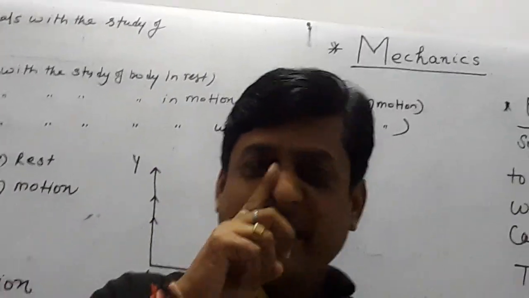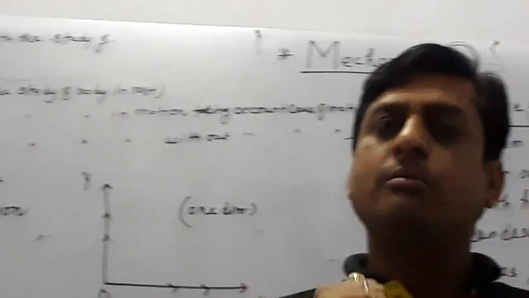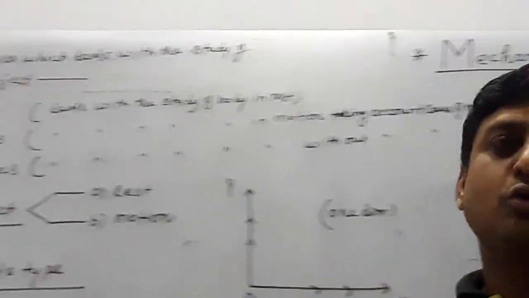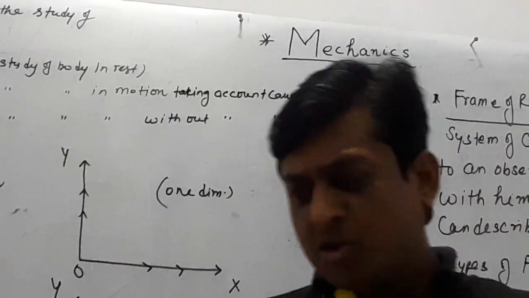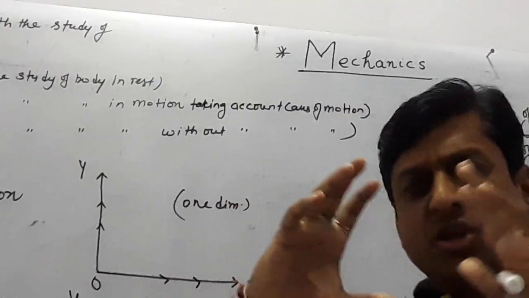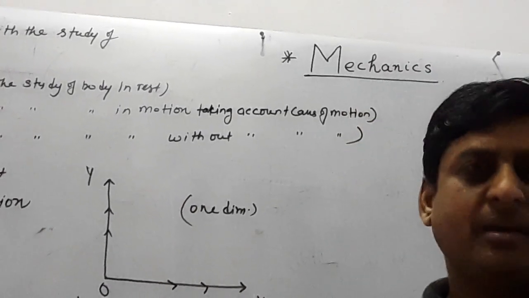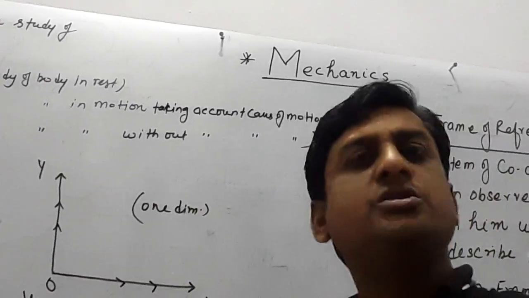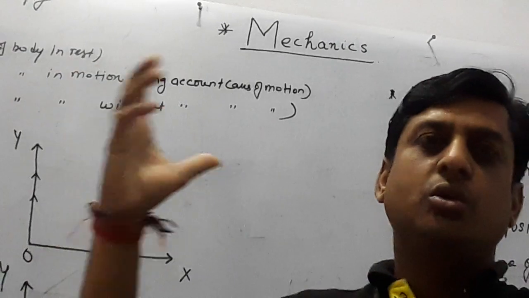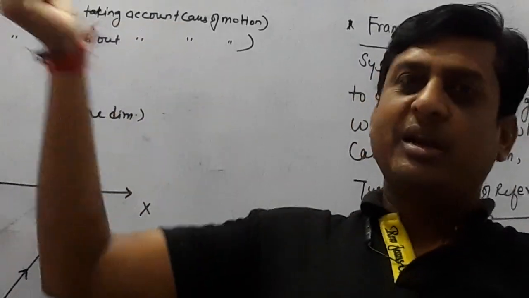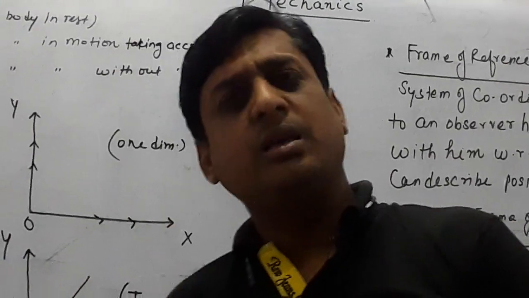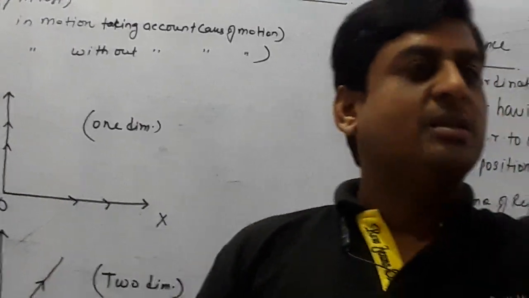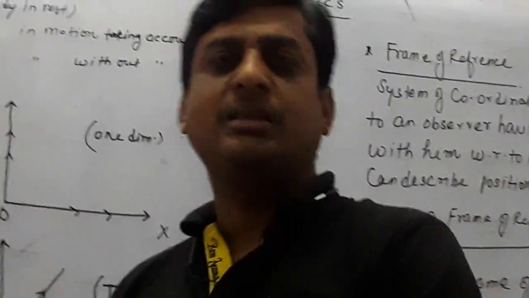Now I told you that either the body will be at rest or the body will be in motion. Here we are discussing the motion of a body. So the question is, what is motion? My dear students, in your daily life you can observe the change of position of different types of bodies. Like when you wake up in the morning, you come out from your room, which means your position changes. When you see the wall clock, you can see the change of position of the second hand or minute hand or hour hand. So many things, like a vehicle. You observe a vehicle in front of you. After a certain time, that vehicle passes and reaches somewhere else. So this is an example of motion.